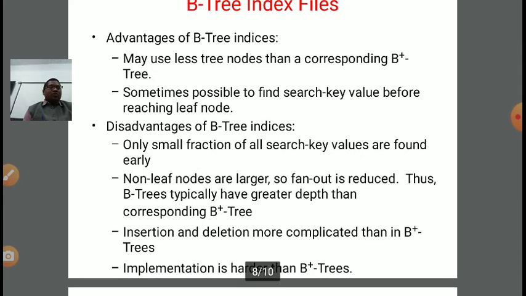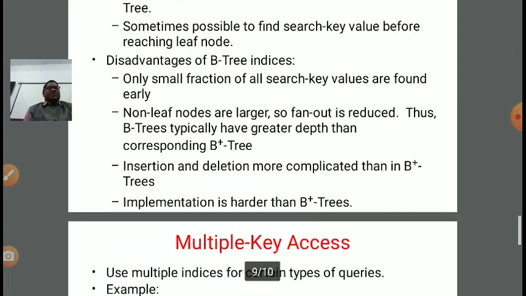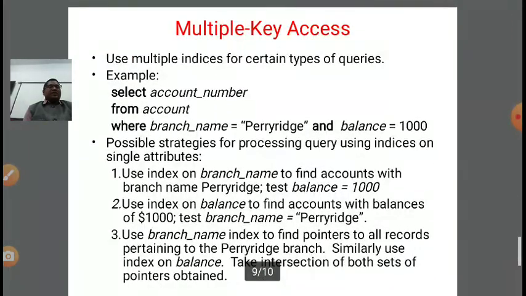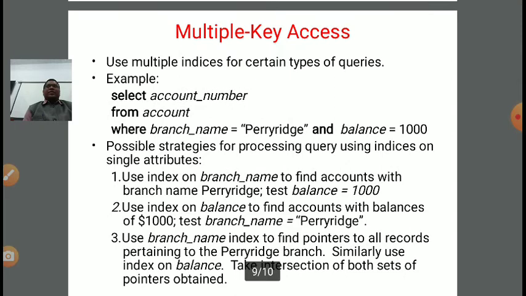Insertion and deletion are more complicated than in B plus tree. In B tree, insertion and deletion are more complicated. Implementation is harder than B plus tree, right? These are the disadvantages over B plus tree.